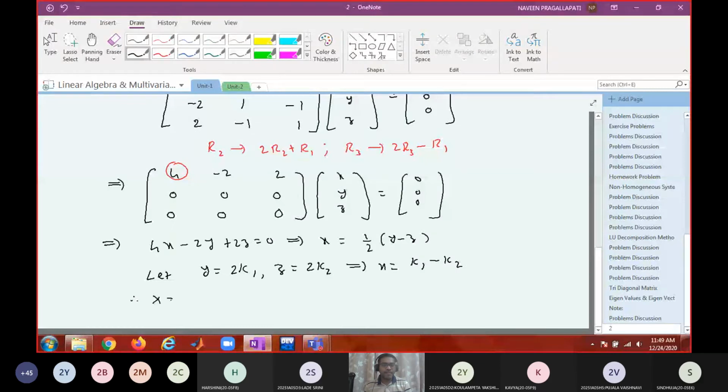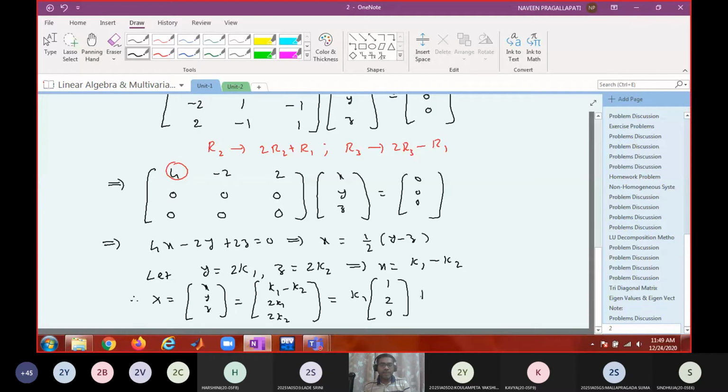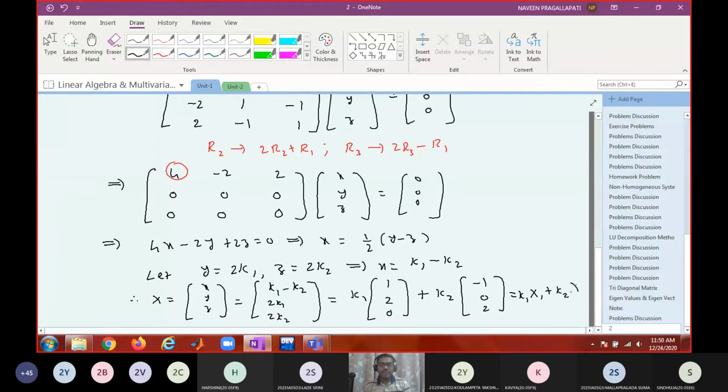x, y, z equal to k1 minus k2, 2 k1, 2 k2. So write it as a linear combination of two vectors: k1 into 1, 2, 0, plus k2 into minus 1, 0, 2, which is in the form k1 x1 plus k2 x2.